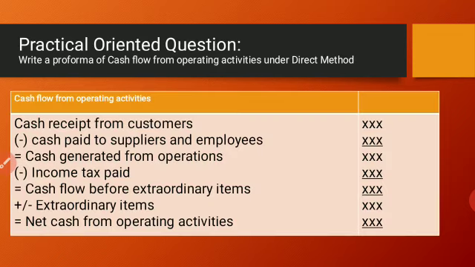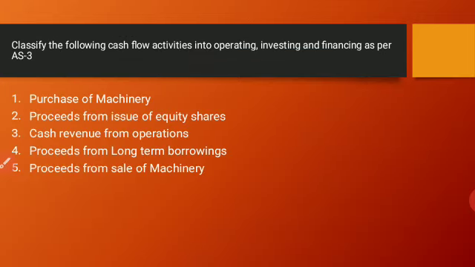Here I have mentioned specific important concepts which will come in your annual examination. A practical-oriented question will be asked for 5 marks: write a proforma of cash flow from operating activities under the direct method. This format will come for 5 marks. The next thing which will come as a practical-oriented question is that they will give any 5 items related to investing, operating and financing activities, and we have to classify them under different heads.